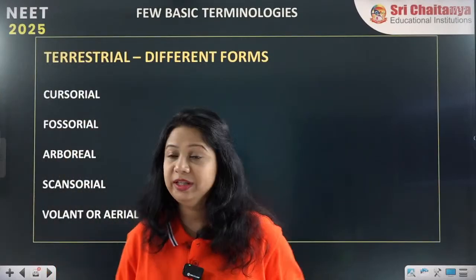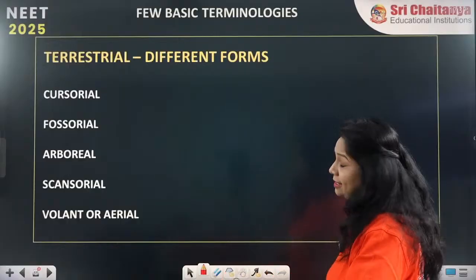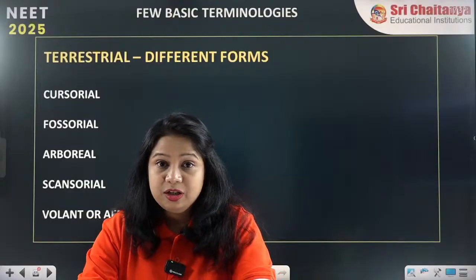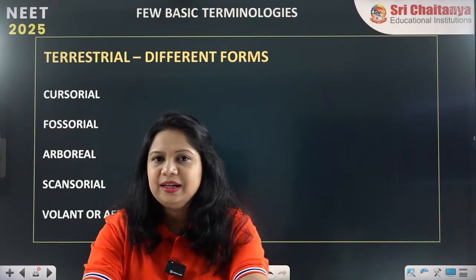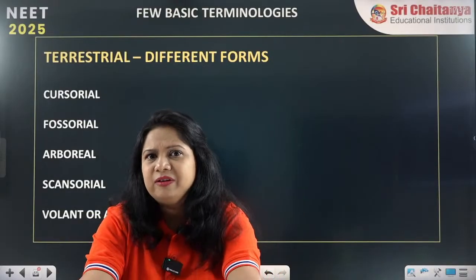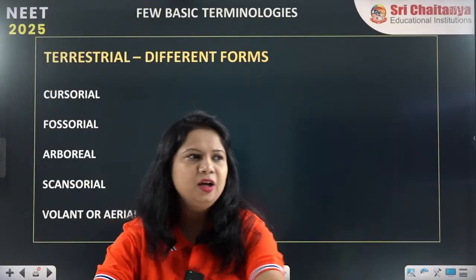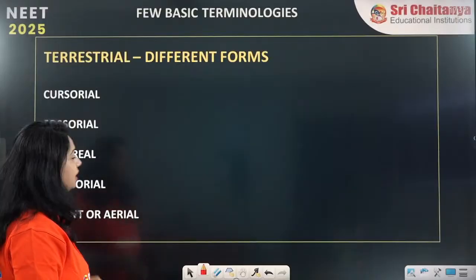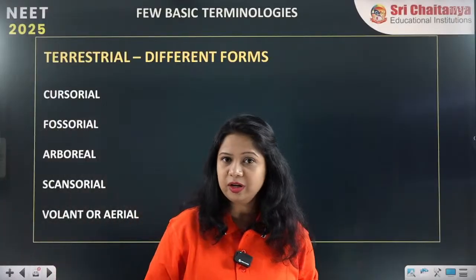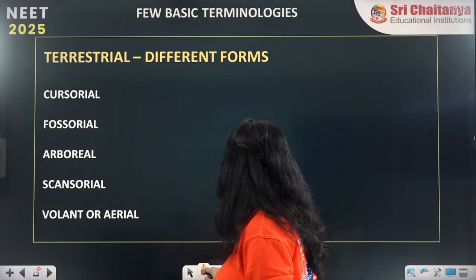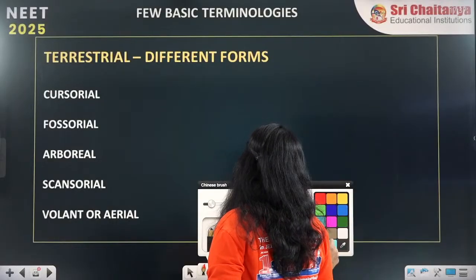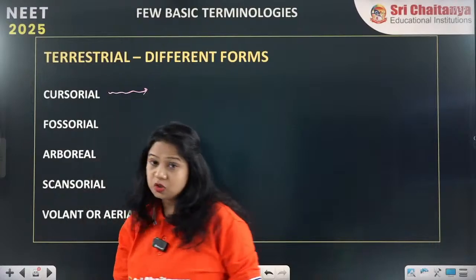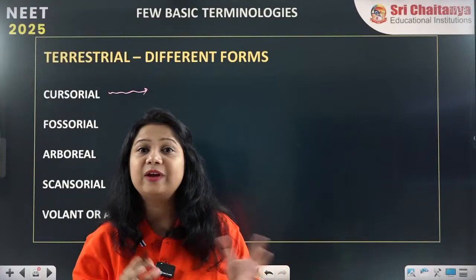Now we are coming to another part. These are terrestrial forms. What are these terrestrial forms? Terrestrial means living on the land. What can be different? So first is the cursorial. Cursorial plants, cursorial organisms. What are these cursorial organisms? Cursorial means those who can run very fast.